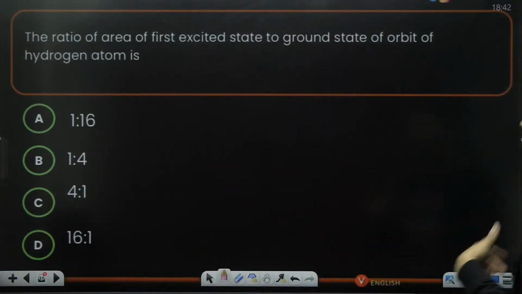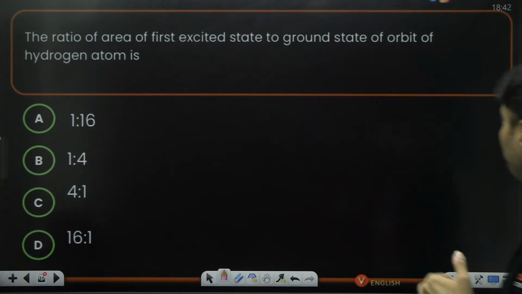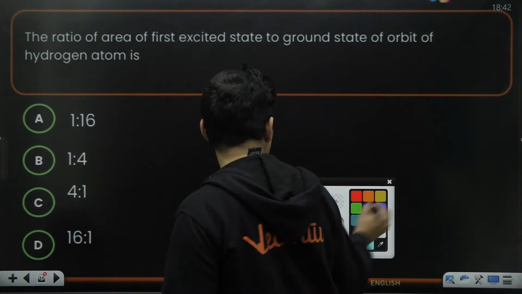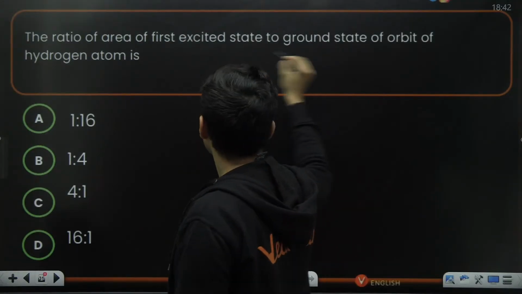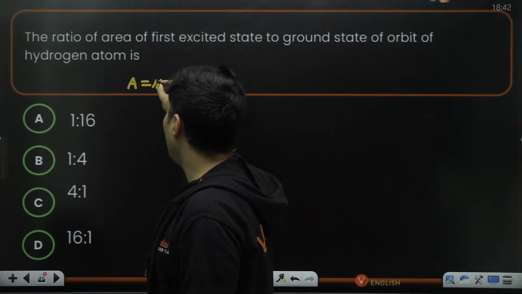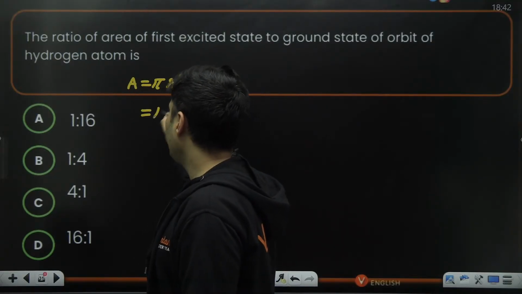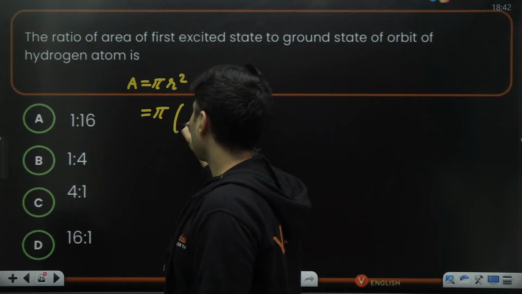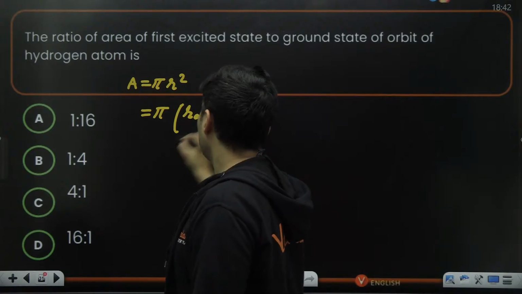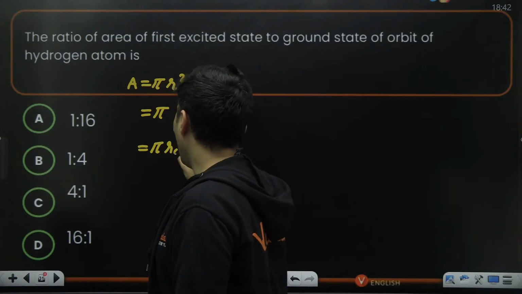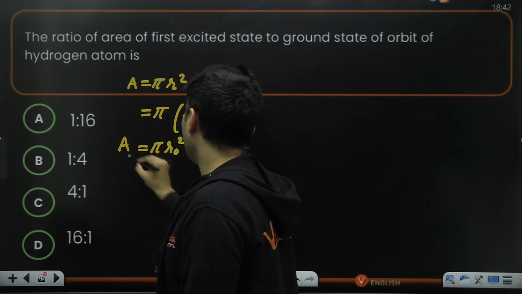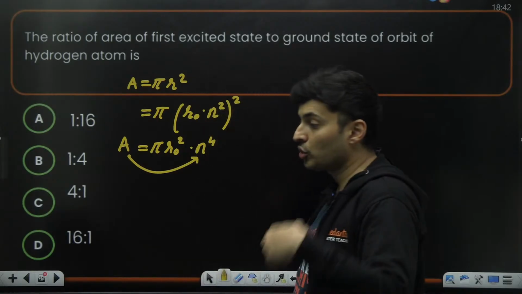The ratio of the area of the first excited state to the ground state orbit of hydrogen atom. Okay, first let's think how area is related to the principal quantum number. We all know area is pi r square, and the radius in general is some constant into n square. So basically it will be pi r naught square into n raised to 4. So area is directly related to n raised to 4.